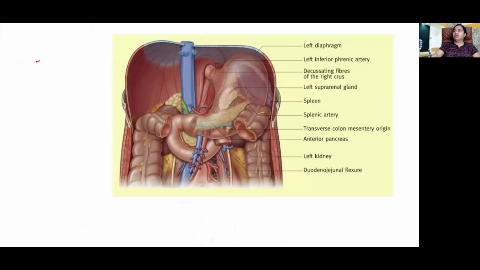Easy. The left crus of the diaphragm, the left suprarenal, the left kidney, the splenic artery there, the anterior surface of the pancreas. The anterior border of the pancreas gives attachment to the transverse mesocolon. So all these structures form the stomach bed.